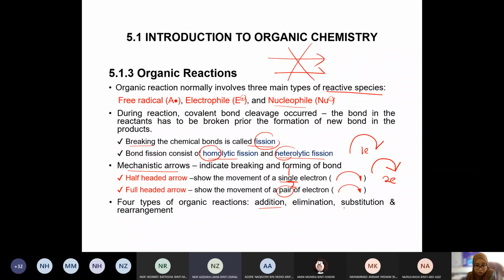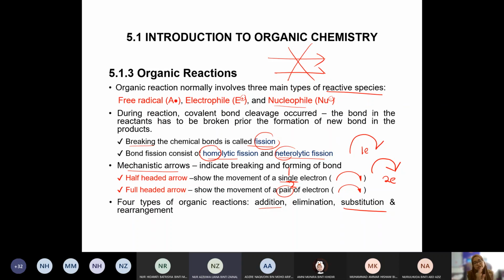Substitution, substitute, or replacement. You replace. You don't want the hydrogen. I want the halogen atom to be added into the molecule. So that is what we call substitution. The hydrogen will be kicked out, and the halogen will be added.